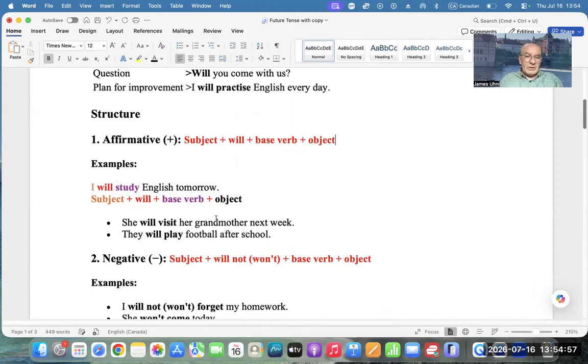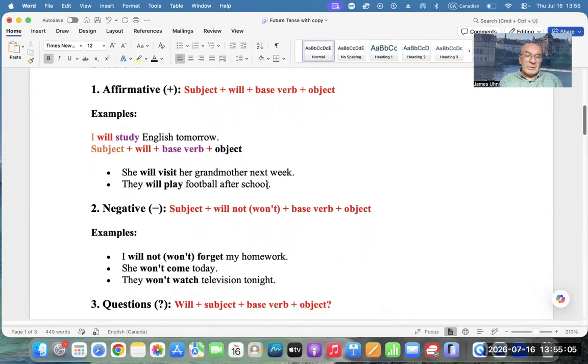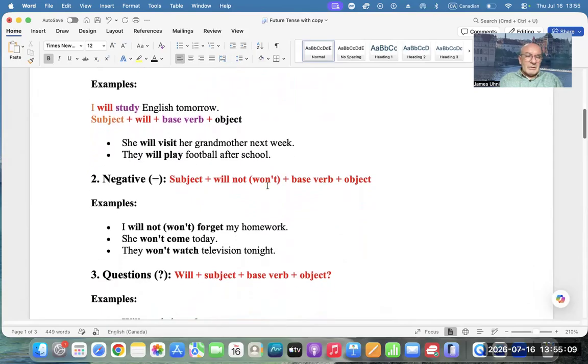She will visit her grandmother next week. As we know, the object can be one word, can be two words, can be a dependent clause. So then we have the negative tense, which is subject plus will not or won't plus base verb plus object.